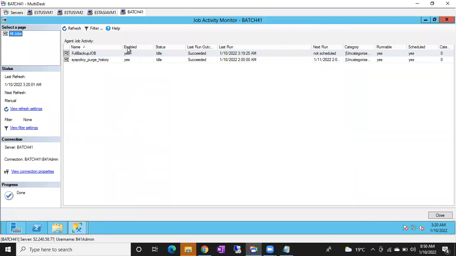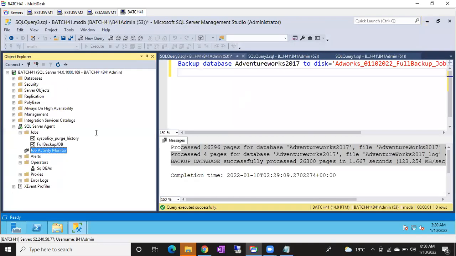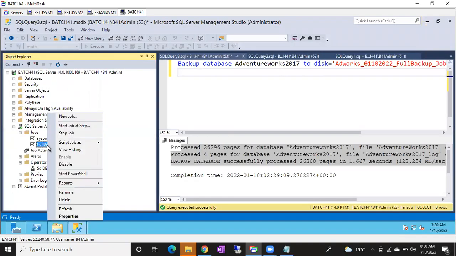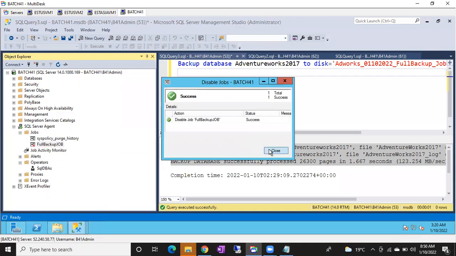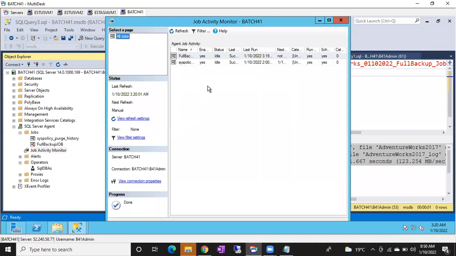You can see whether the job is enabled or not. Yes, enabled. The job should be enabled, and the schedule should be enabled, guys. How to enable and disable the jobs? We'll get this kind of requirement. Right click, enable; right click, disable. It was already enabled, so you can disable it. If the job is disabled, in the activity monitor you can see the job is disabled.